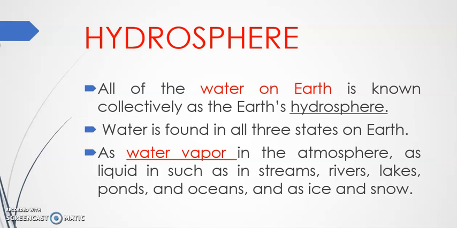What is found in all 3 states on the earth? Water. Water vapor means water is evaporated and mixed with air, otherwise called the atmosphere. As liquid, such as streams, rivers, lakes, ponds and oceans, and as ice and snow. These are all included in the hydrosphere.